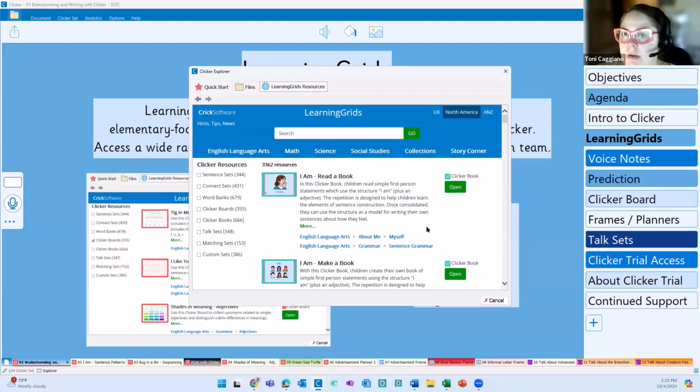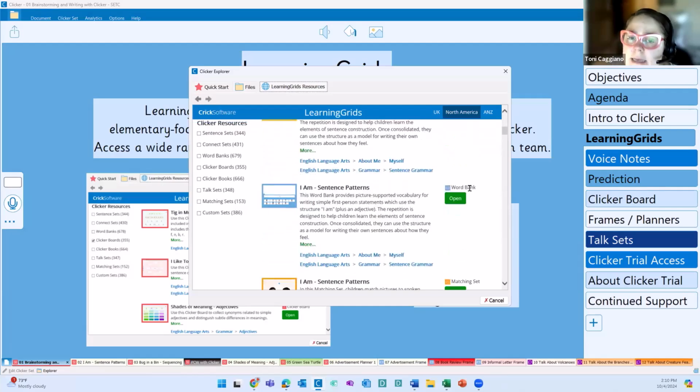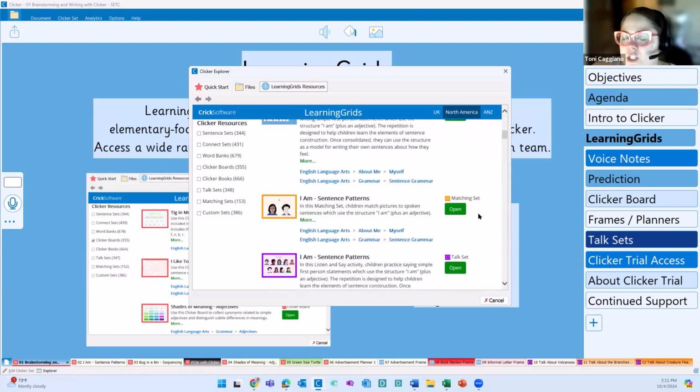We might have an emergent writer, we might have an independent writer, and we might have a kiddo who falls somewhere in between. With this most recent topic that we uploaded, which is "I am," it's a sentence stem resource. We have several books. We have a Connect set. We have a word bank with picture support. We have matching sets. And the idea here is that you will have a place to get started no matter the levels of learners in your class.